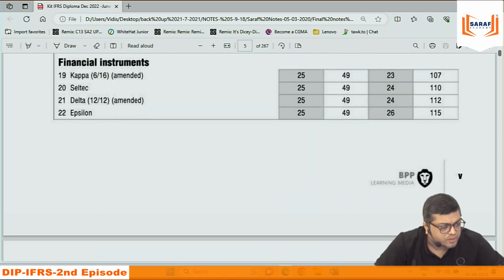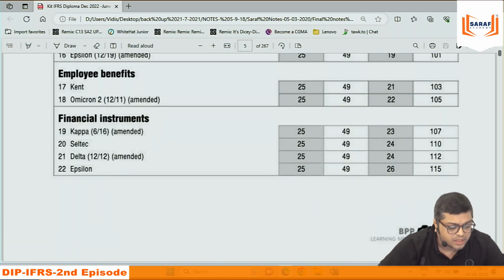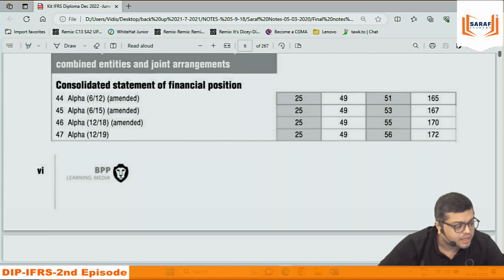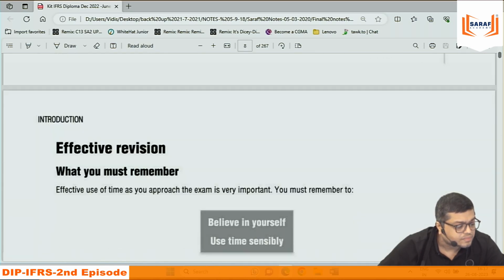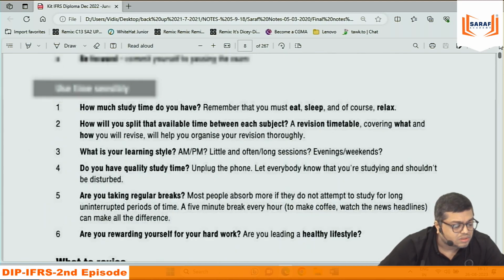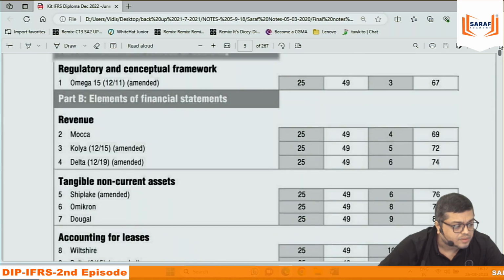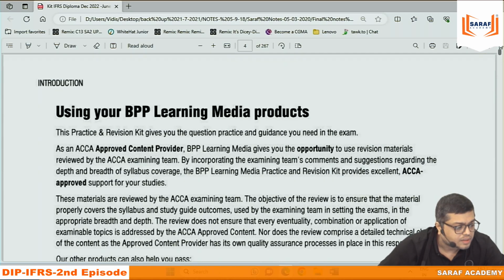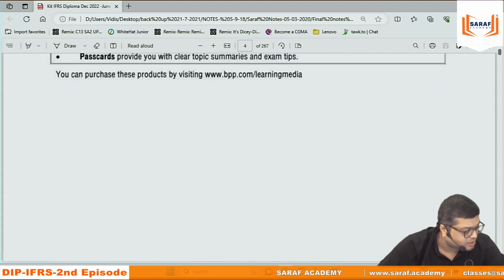So here, you go into the index. In the index, revision exam questions.